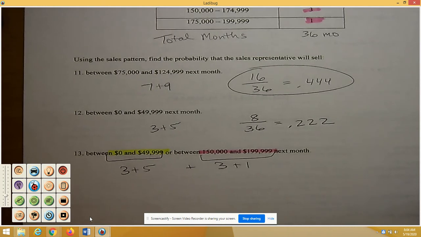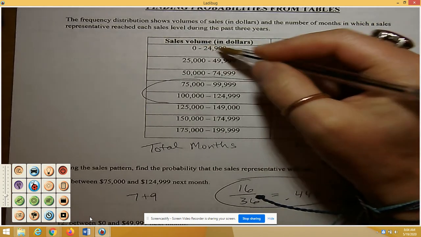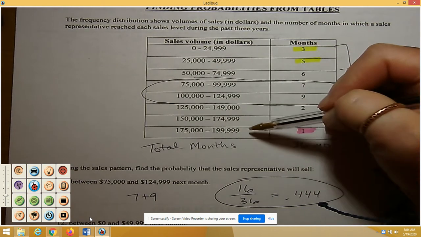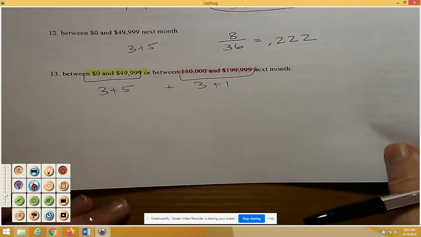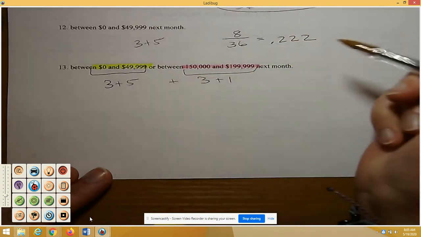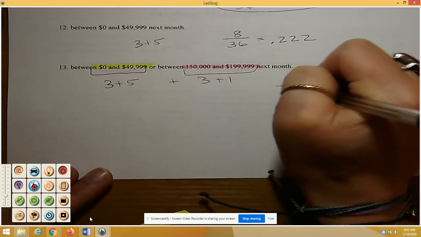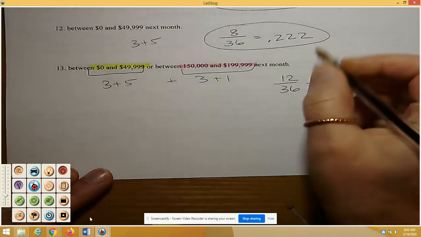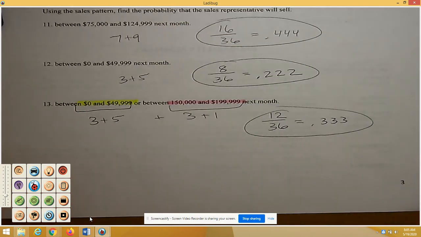So I'm just pulling numbers off of the table. So again, I'm going up here looking from 0 to almost 50,000, and that's going to be the 3 and the 5. The 150 to almost 200, and that's the 3 and the 1, and I put those all together. So 3 plus 5 plus 3 plus 1 is going to be 8 plus 4, which is 12, out of our total of 36 months, which is 0.333. So don't overcomplicate questions from the table, because really you can just go up to the chart and read the chart, and hopefully that's straightforward for you.